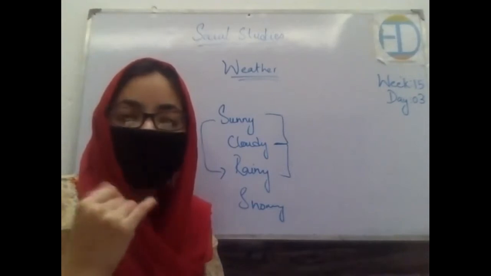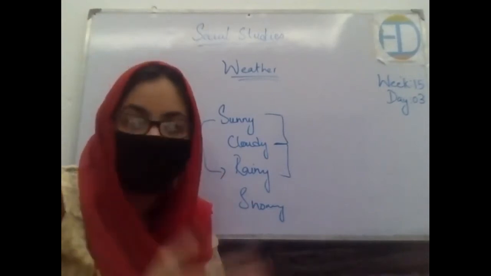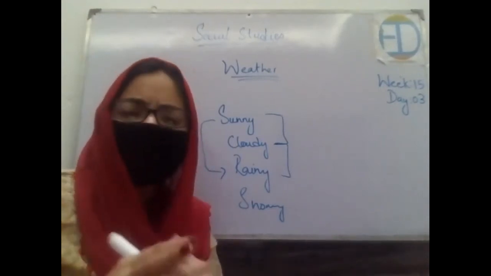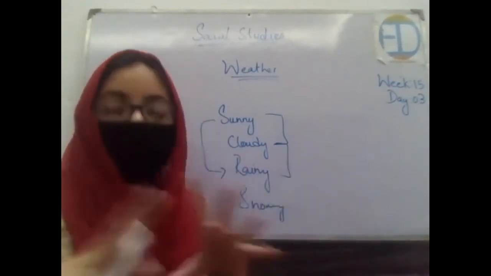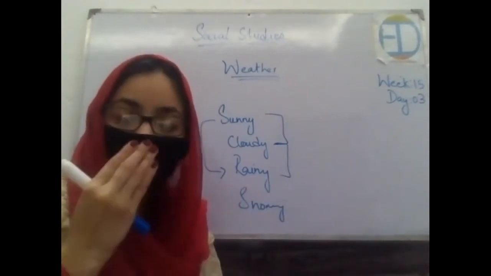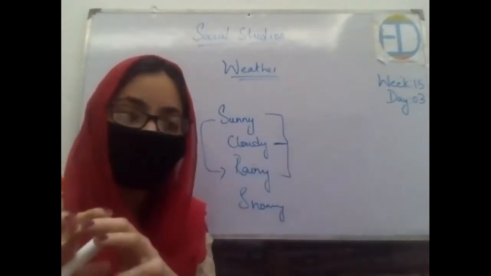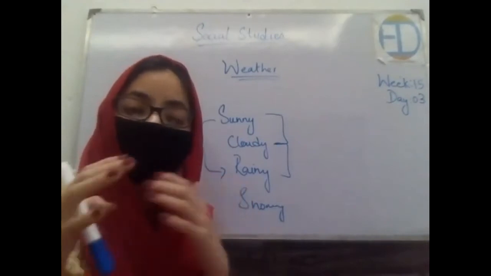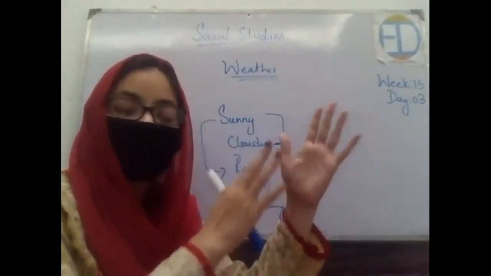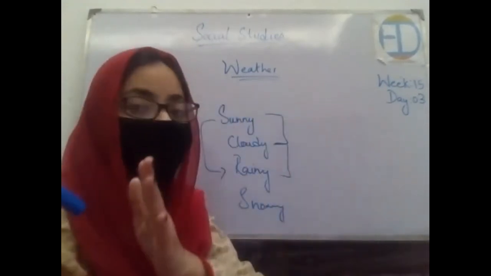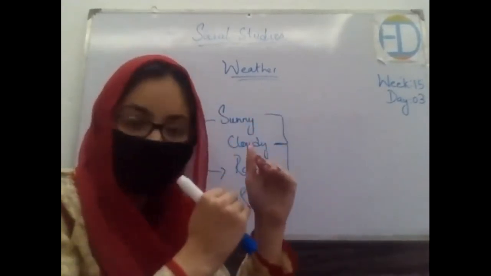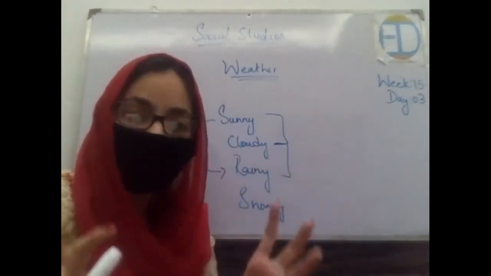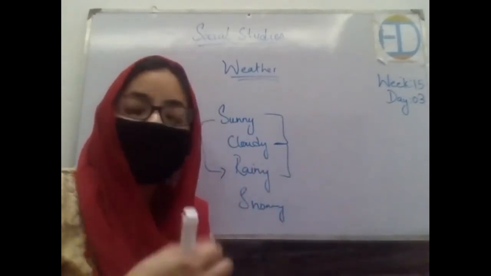But yes, if we talk about the summer season, the weather is hot everywhere, right? If we talk about the weather of summer in Pakistan, it's hot everywhere. Overall, in general, we can say that. But if we talk about different cities, different areas, yes, it differs over a very short distance. Let's say over here the temperature is this many degrees centigrade, in the other city it is this many degrees. So yes, there are variations, but overall, if we talk in general about one season, it's the same.